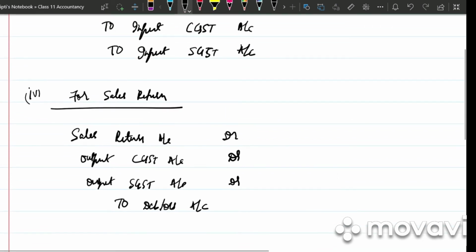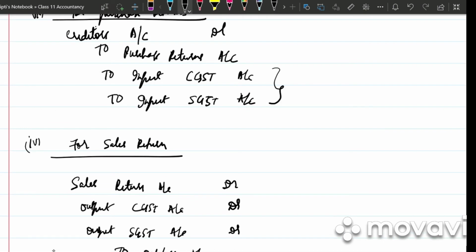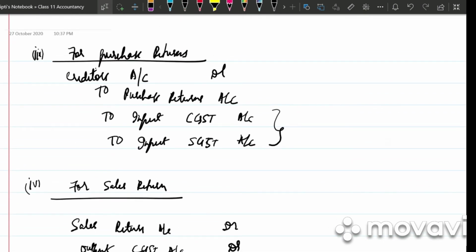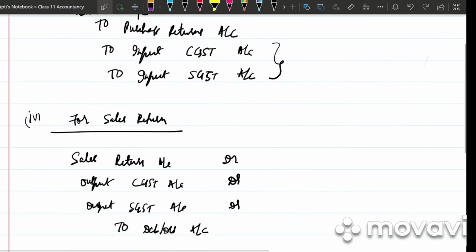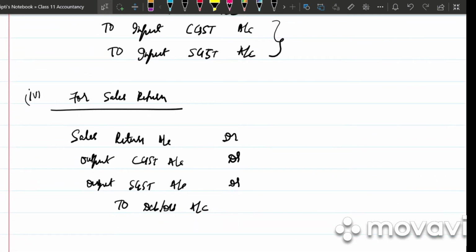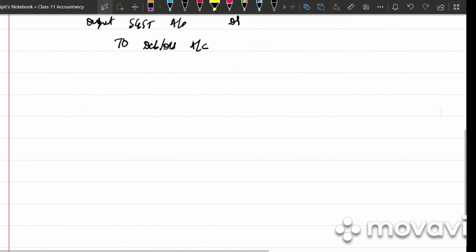So in case of purchase return and sales return, why have I credited input CGST in purchase return? Because when we were purchasing the goods, we had debited input CGST and SGST. And in case of when we had sold the goods, we had credited output CGST and SGST. That is the reason we are debiting the same.